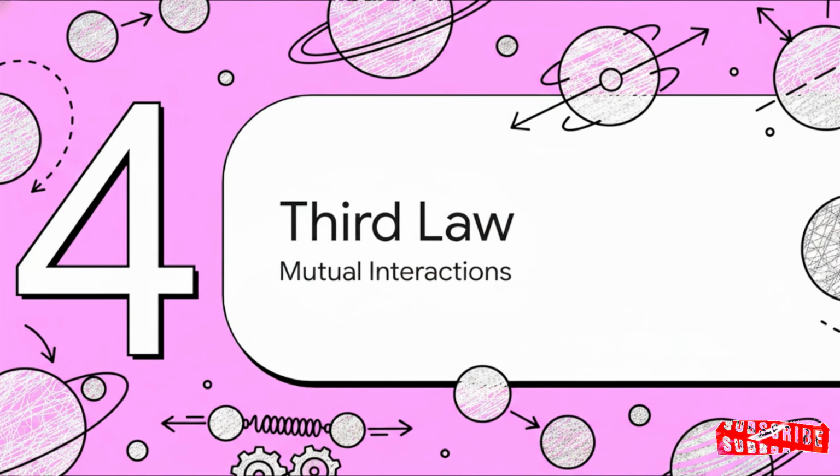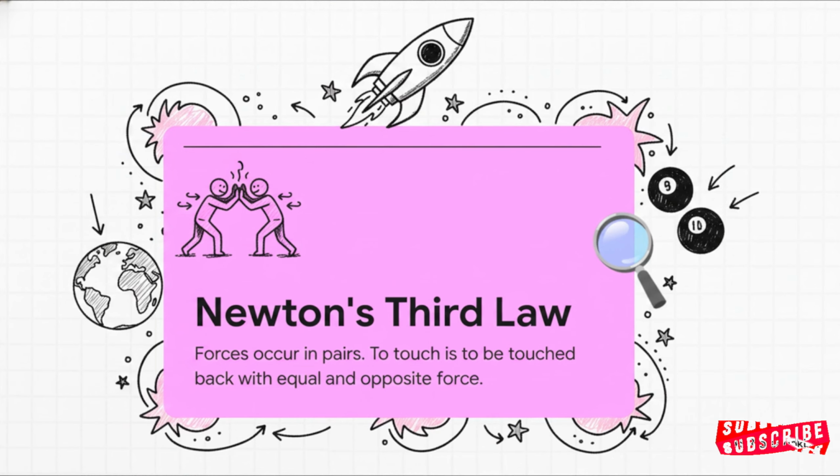Which perfectly sets up Section 4, the third law, mutual interactions. Let's expand our view from just pushing one single block to looking at complex systems where multiple bodies are interacting. This is Newton's third law, action and reaction. The golden rule here is that forces always, and I mean always, occur in pairs. To physically touch an object in this universe means you are instantly and simultaneously being touched back with an equal and opposite force. There is absolutely no exception to this rule.